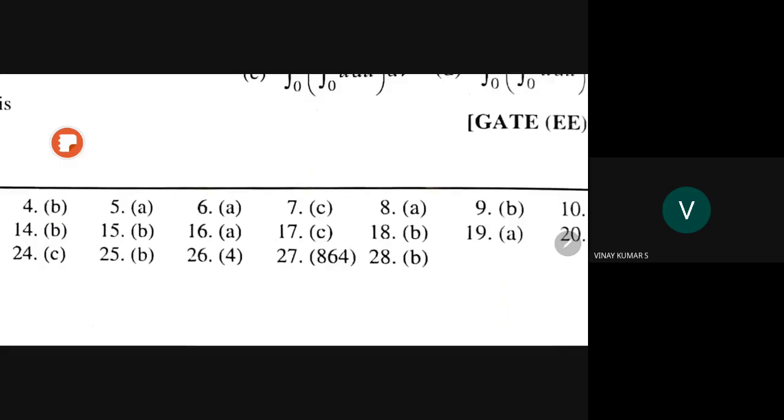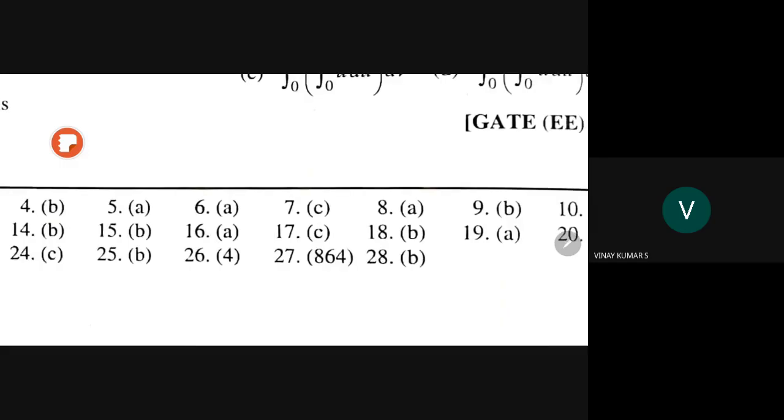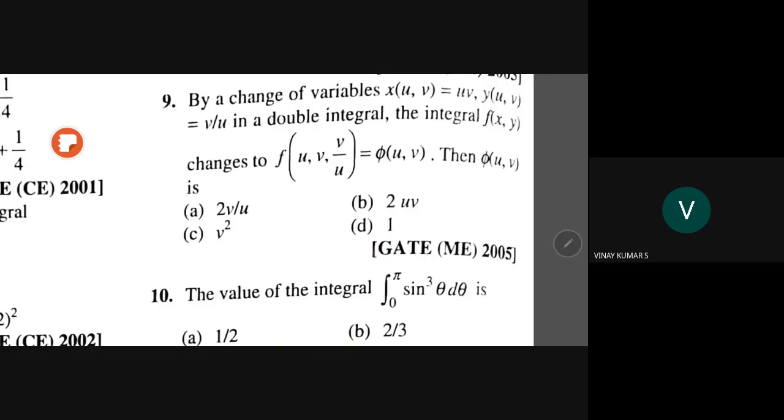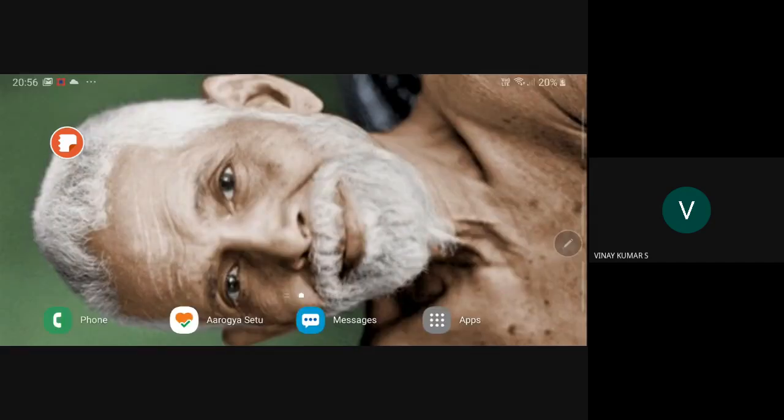9b, he says. What is B here? He says 2 into uv. How 2 into uv? That way. Just let me see, because no integration is involved in this. Or can I bring integration? Let's look at my slides.